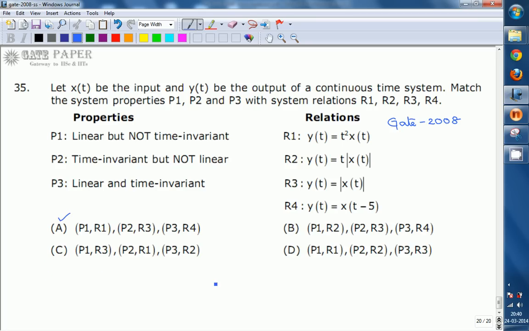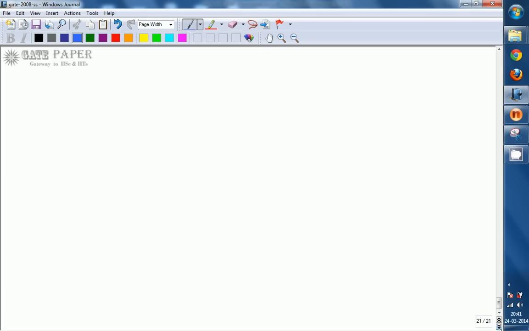Coming to the first system, y of t equals t square into x of t.